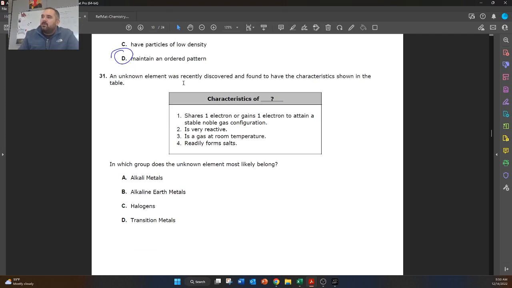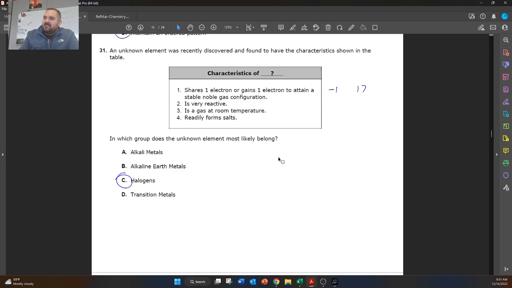All right, an unknown element was recently discovered and found to have the characteristics shown below. So it shares 1 electron or gains 1 electron to attain a stable noble gas configuration. So metals, they can't gain electrons. They only lose electrons. So this has to be a minus 1 charge. This is group 17. It's very reactive. That's true about group 17. It's a gas at room temperature. That's true about group 17. Readily form salts. That's also true about group 17. So halogens is the answer here.